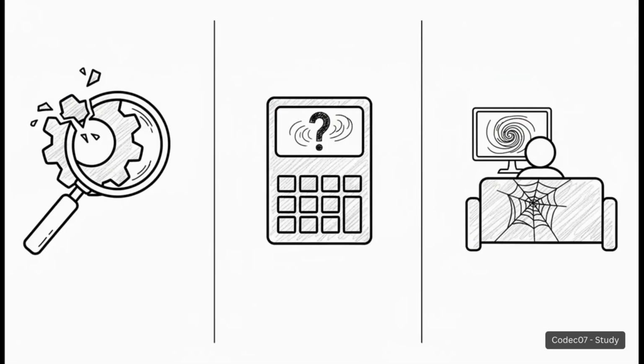Now look, as you combine all these elements, you are going to make mistakes. Bugs are completely 100% normal. There are 3 main types you'll run into. Syntax errors are just your standard typos that your IDE will catch for you. Logic errors are when your code runs fine, but human error makes the underlying math wrong. But runtime errors, those happen when you ask the computer to do the impossible.